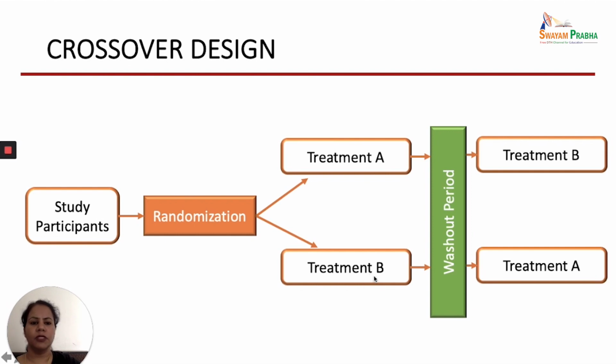For this group, the washout will remove the effect of treatment A, and for the other group the effect of treatment B. After the washout period the next treatment is given: treatment B for group 1 and treatment A for group 2. Because the same persons are crossing over and getting the other treatment, this is known as the crossover design.